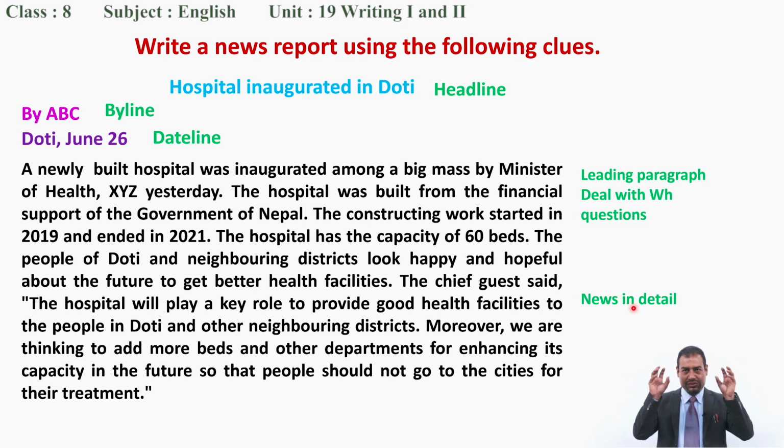And have you heard the news, let's say, on television or radio? First of all, you hear their top stories, and after the top stories, then the news in detail is said by the newsreader. And it's your choice. If you are free, then you can go into detail, reading all the paragraphs of the news. But these days people are busy and they just like to read the first paragraph only. And if they get all the basic information, then they don't need to go to other paragraphs. Okay, this is what you have to remember while writing a news story or news report. Is it clear to you?